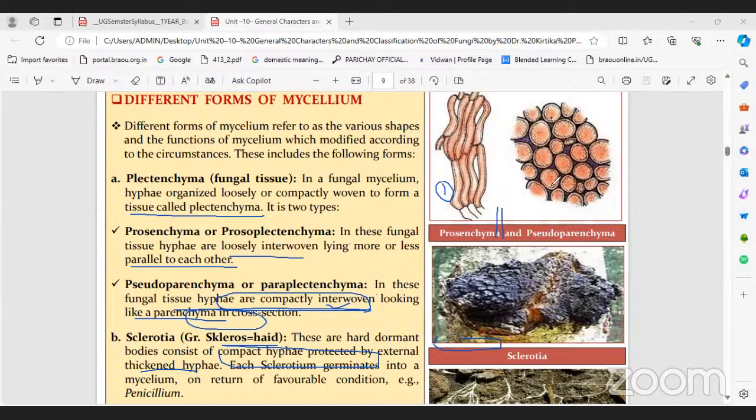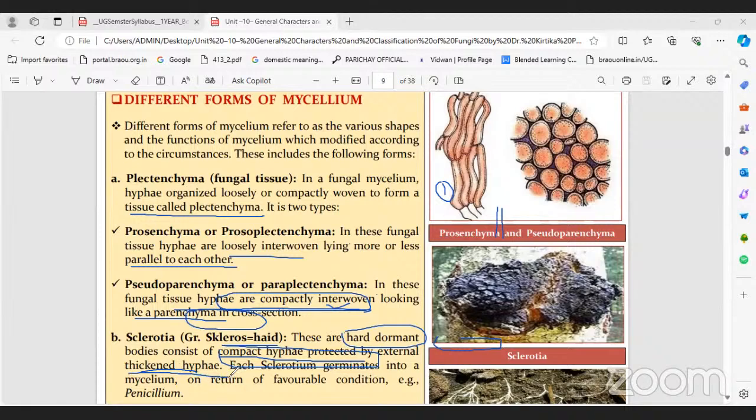And another one, sclerotia. We can see in the diagram the black colored, thread-like structure called sclerotia. The mycelium is very hard, forming dormant bodies, very compact and protected by external thickened hyphae. Like a hard rope, remember.